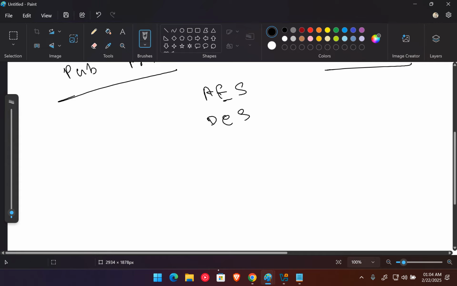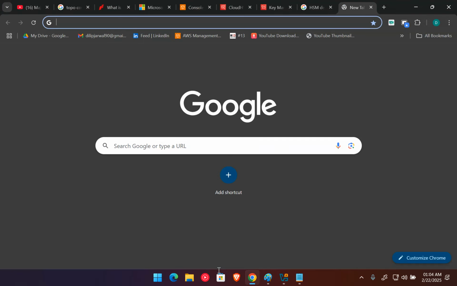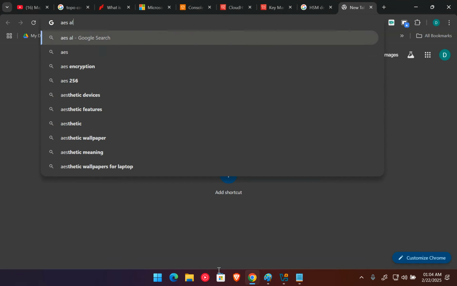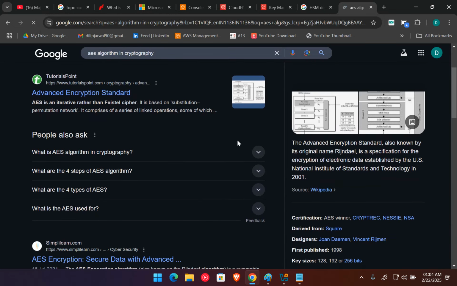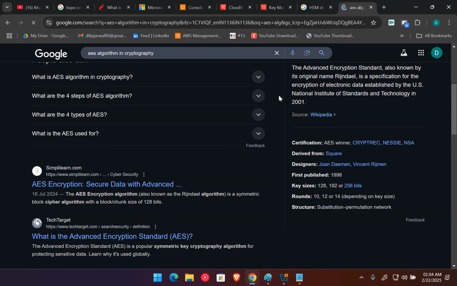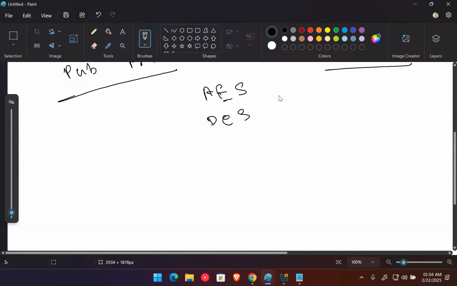If you search for the AES algorithm in cryptography, you can find Advanced Encryption Standard and many more things. Lots of banks are using this kind of AES algorithm. There is DES also, but it has some drawbacks and it's a breakable algorithm, so we don't use the DES algorithm much.